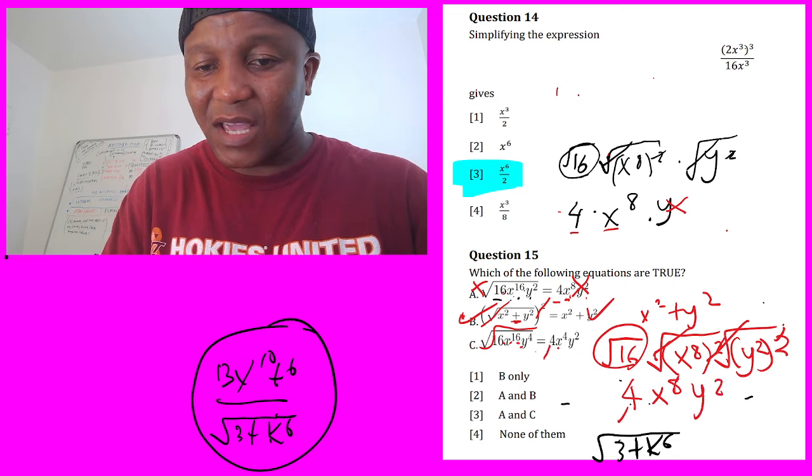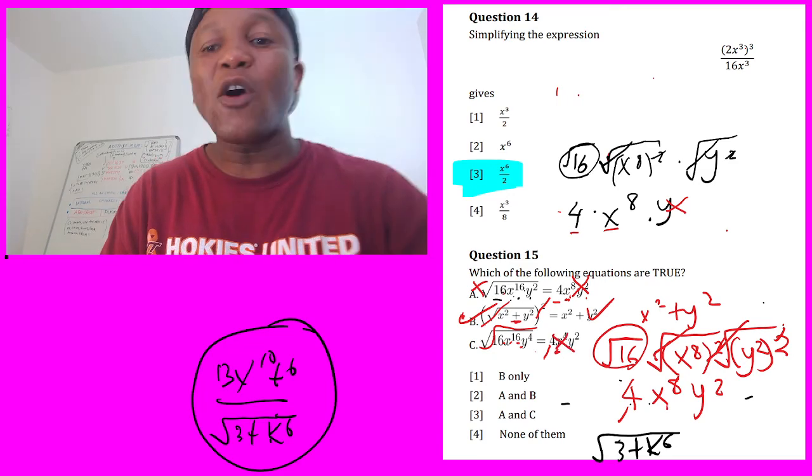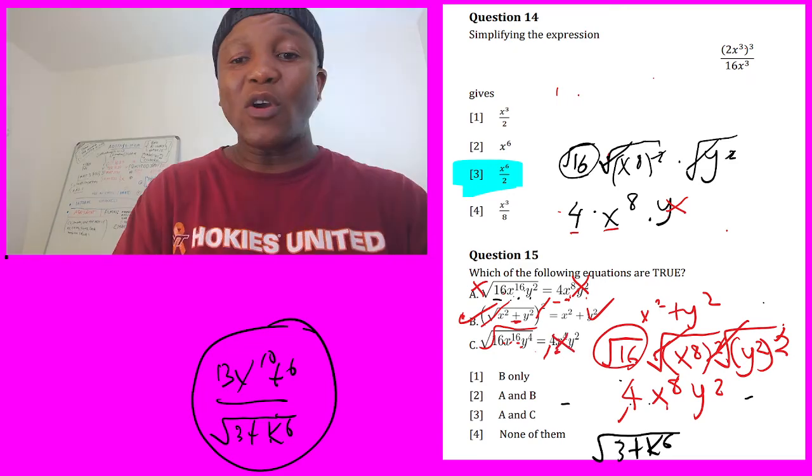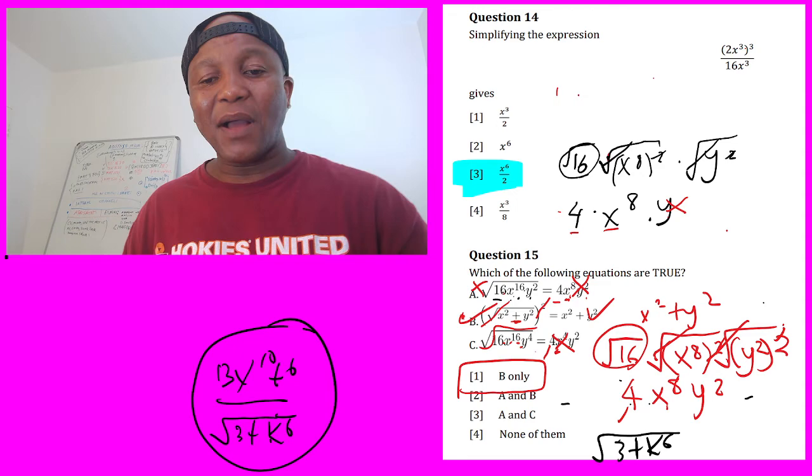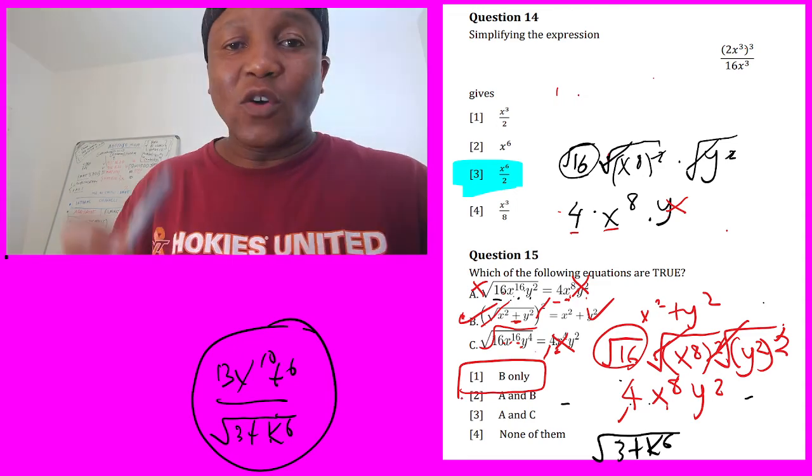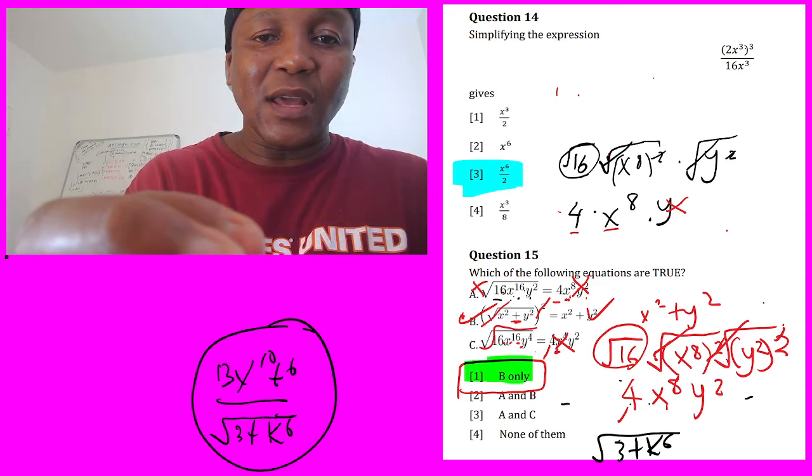Now, let's come and see here. 4, 4. No, this is x power 4, this is x power 8, so it's not true. See, only one messed up everything. So this is going to be option number B.